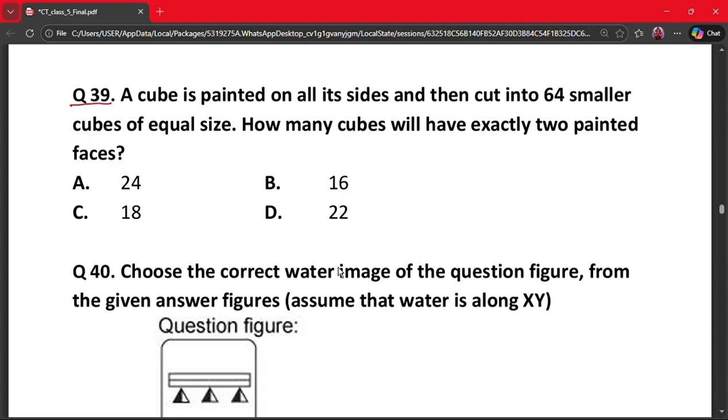Question number 39. A cube is painted on all its sides and then cut into 64 smaller cubes of equal size. How many cubes will have exactly two painted faces? A 24, B 16, C 18 and D 22. Here the correct answer is option A, that is 24. Why? Let's understand. Cubes with exactly two faces painted lie on edges excluding corners. So edges are 12 and cubes per edge is 2. So 12 into 2 is 24.